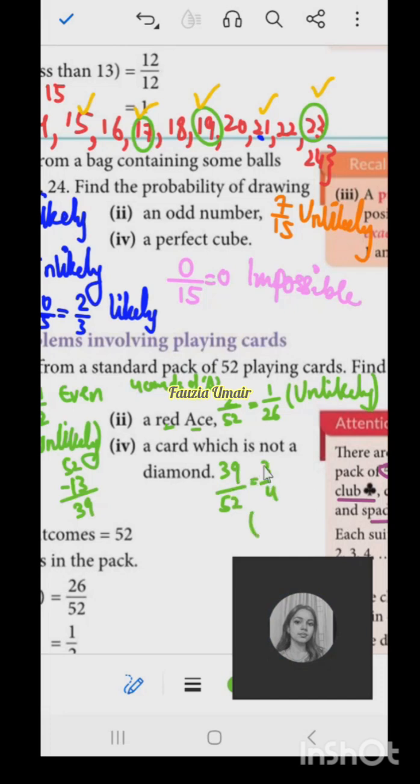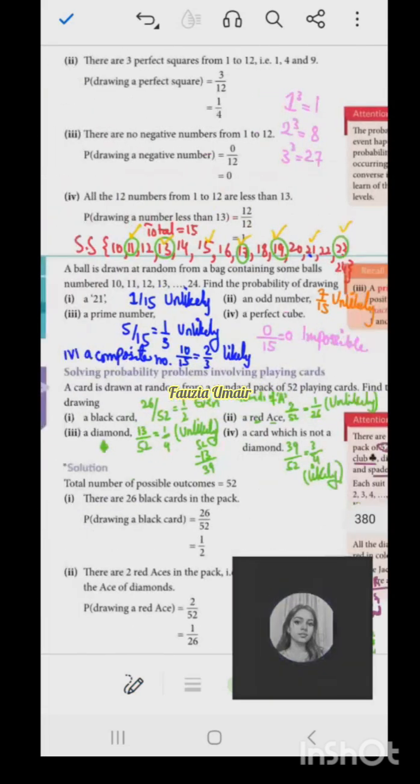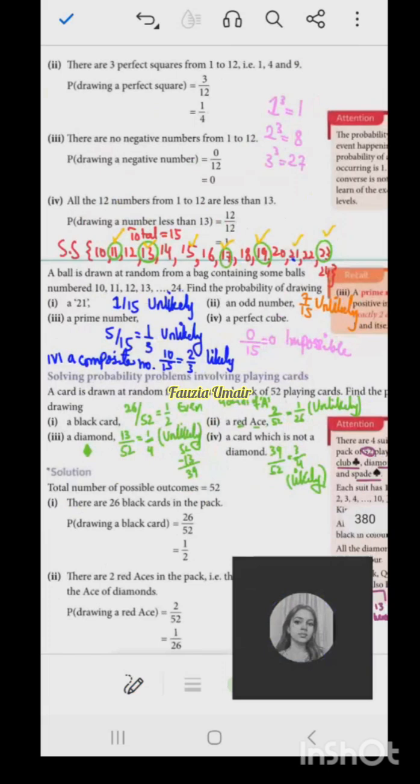Now what is the probability? 3 by 4 क्या है? Likely or unlikely? It is likely. ज़्यादा chance है ना? 3 chances out of 4. ठीक है बेटे? I hope this is clear. This is making sense. Yes, ma'am. All right, that's great.